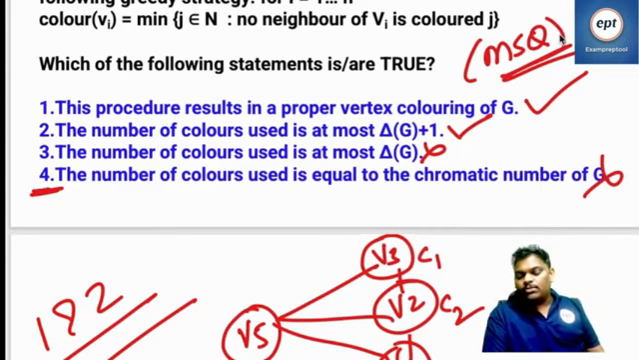The number of colors used is equal to the chromatic number of G. If it is the case, finding the chromatic number is NP. How is it NP complete? Last year this question came. Many people gave the answer as 1, 2, 4.